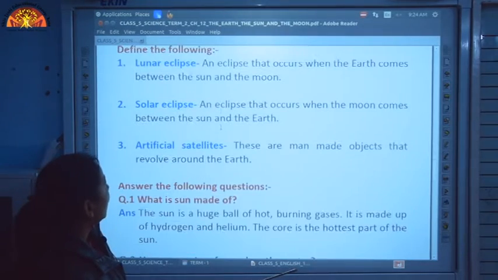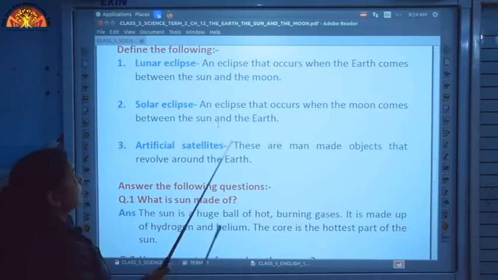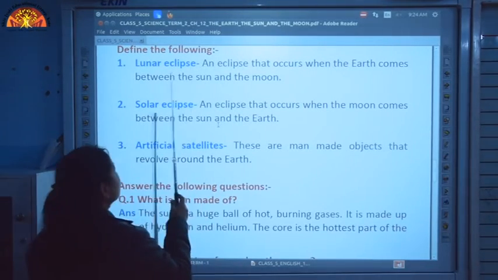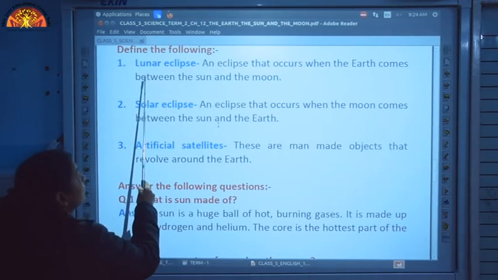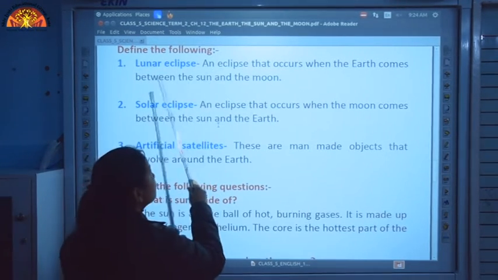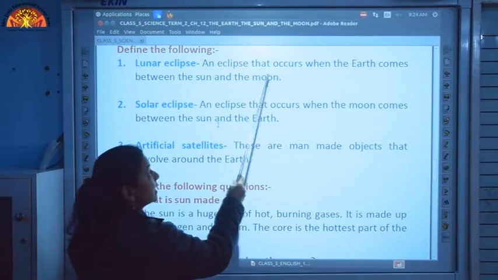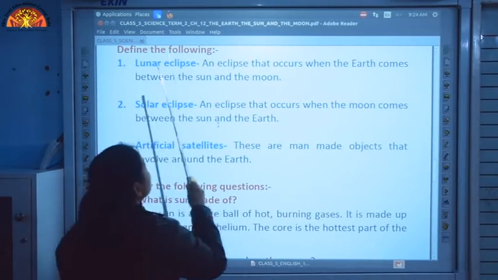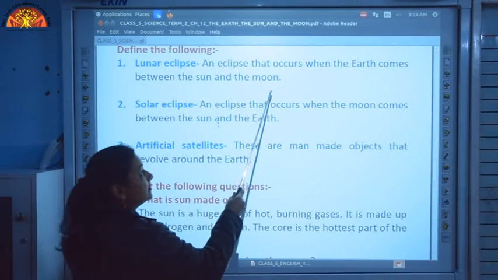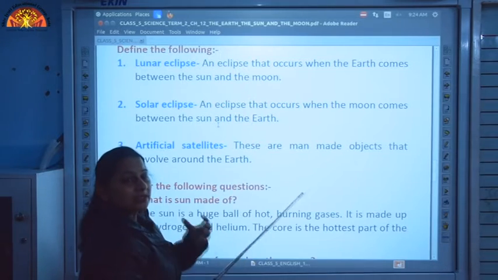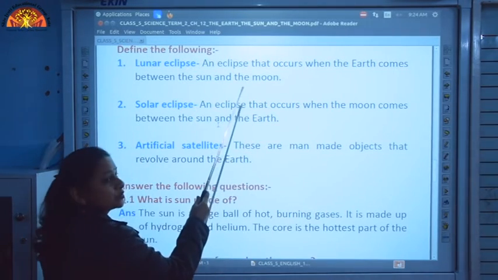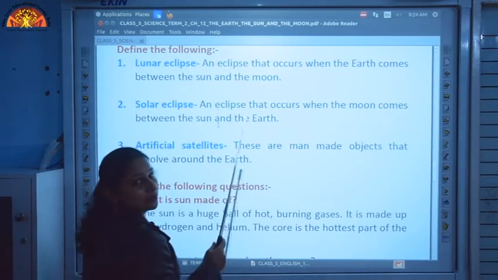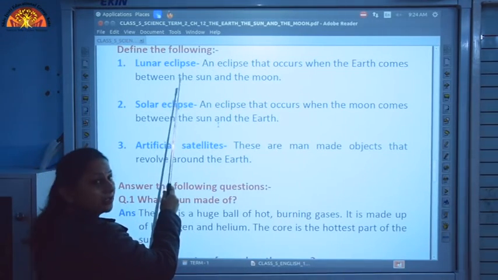Moving forward, we have the copy work, that is the first two. We are going to discuss the definitions. The first one over here is lunar eclipse. What is a lunar eclipse? An eclipse that occurs when the earth comes between the sun and the moon. So, the earth casts its shadow on the moon. This type of eclipse which is formed when the earth comes in between is called the lunar eclipse.